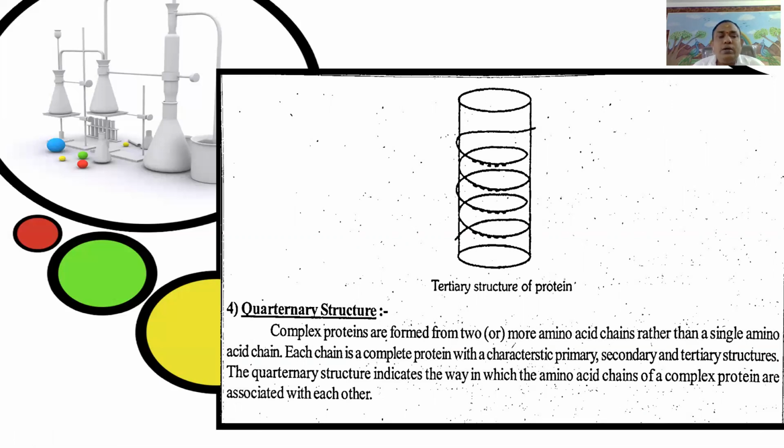Finally, the last one, quaternary structure. Complex proteins are formed from two or more amino acid chains rather than a single amino acid chain. Each chain is a complete protein with a characteristic primary, secondary and tertiary structure. The quaternary structure indicates the way in which the amino acid chains of a complex protein are associated with each other.